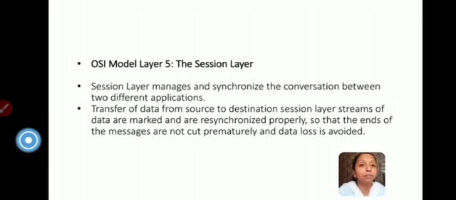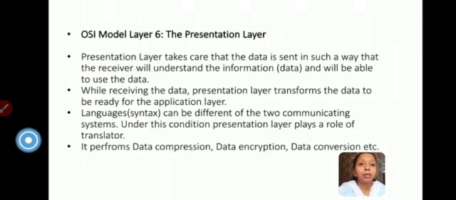Now the next layer is the presentation layer. This presentation layer takes care that the data is sent in such a way that the receiver will understand the information and will be able to use the data. The data we are going to handle at the receiver should be understandable, and this presentation layer takes care of it. While receiving the data, the presentation layer transforms the data to be ready for the application layer.